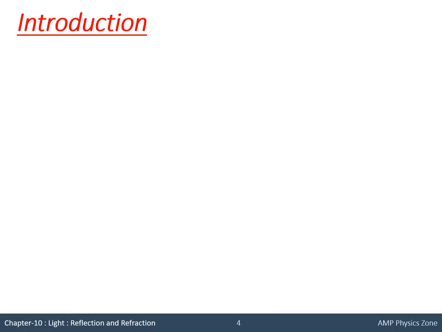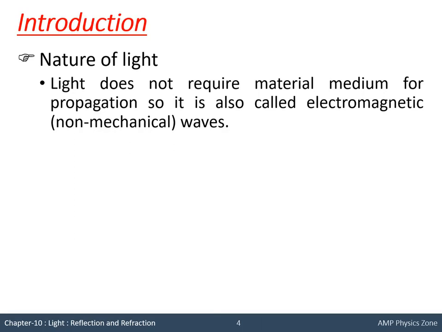Now we will see the nature of light, or we can say the properties of light. So this is the first property. Light does not require a material medium for propagation, so it is called electromagnetic waves. Why is it called electromagnetic or non-mechanical waves? Because light does not require a material medium for propagation. For this we can take sunlight which reaches earth from the sun, though vacuum is there in between. It means light can travel through vacuum also. Vacuum means no medium.